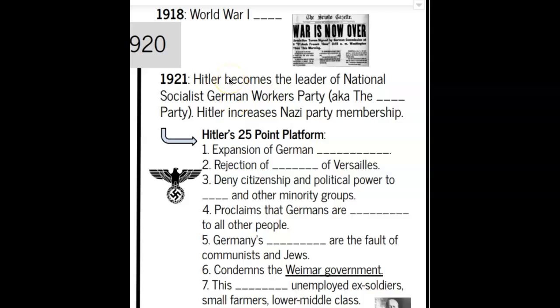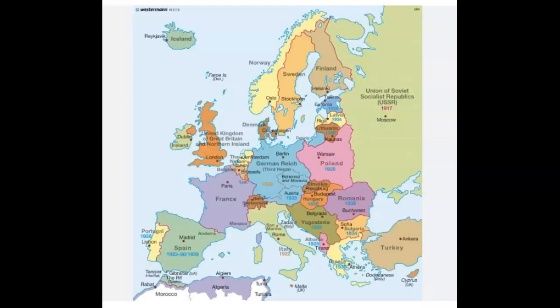So we know that Hitler is one of the people impacted greatly by the loss of the war, and in 1921 he works his way up to become the leader of the National Socialist German Workers' Party, otherwise known as the Nazi Party. Hitler is very influential, and he ends up increasing Nazi Party membership tenfold. As the leader of the party, Hitler has this plan that he calls his 25-point platform. So we're going to talk about just a couple of the 25 points.